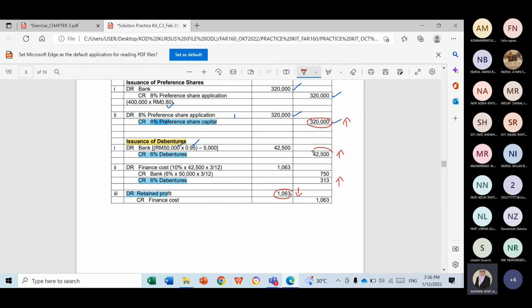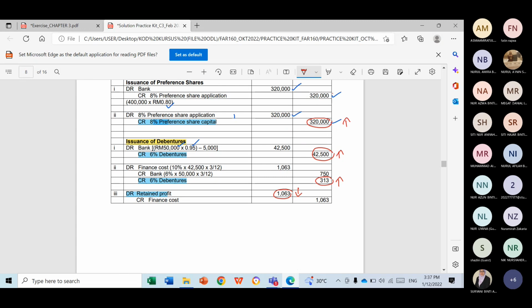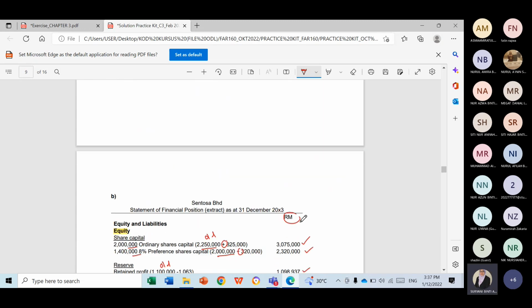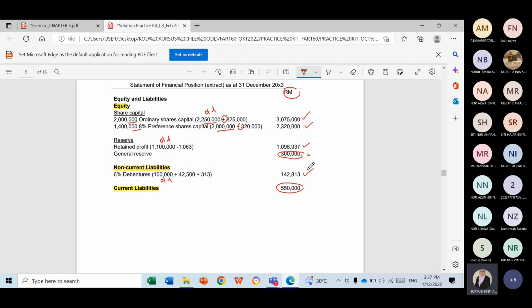So you will add these two, 42,500 and 330. This is the final answer for your debenture. Current liability, there is no change, so just maintain the amount. Okay, that's it about Sentosa.